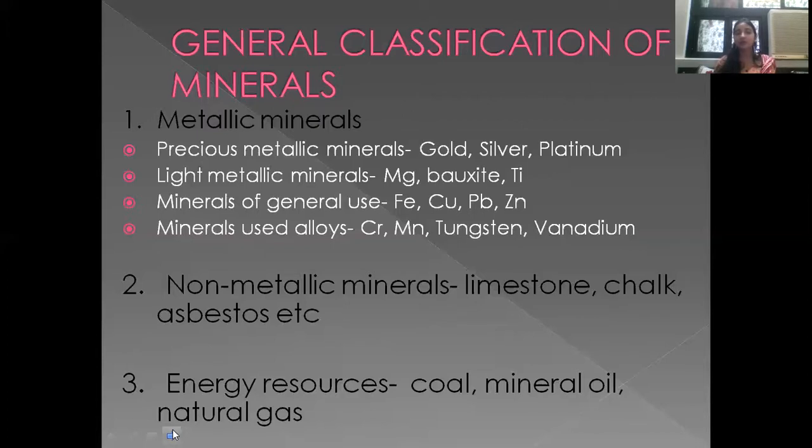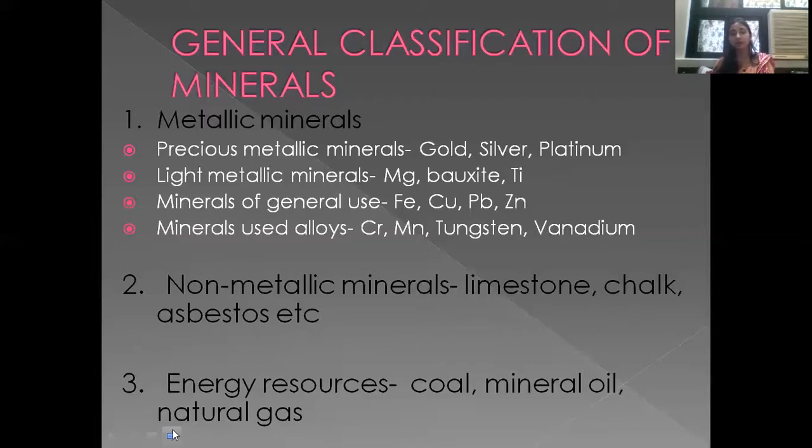So metallic minerals are again of four types. First is the precious metallic minerals. Minerals which are very precious like gold, silver and platinum. Then light metallic minerals. Minerals which are very light in weight. Example, magnesium, bauxite, titanium. Minerals of general use. Minerals which are used generally in our day-to-day life. Example, iron, copper, lead, zinc. They are used in our general life.